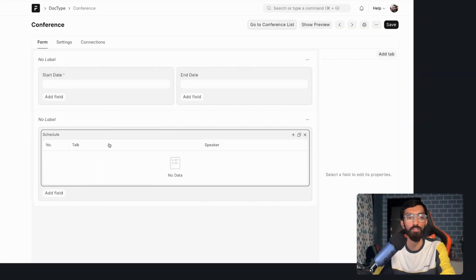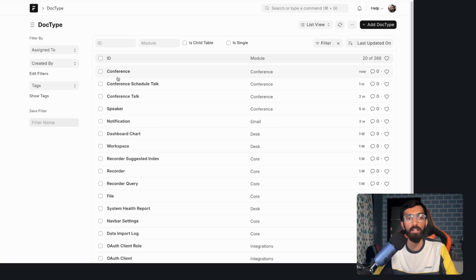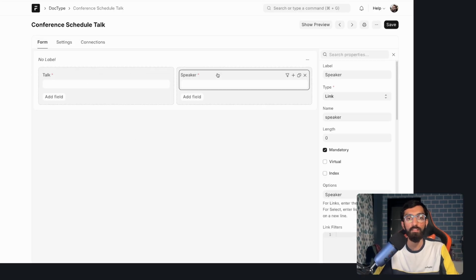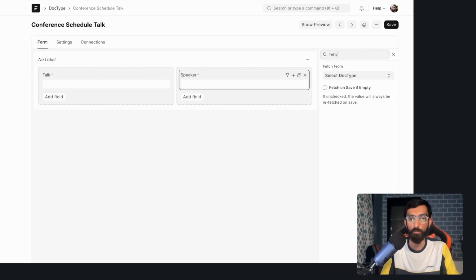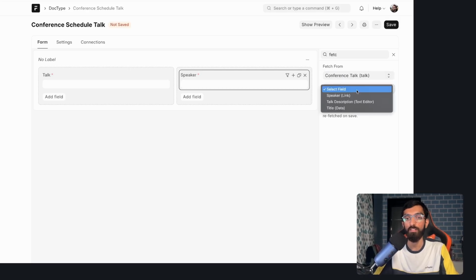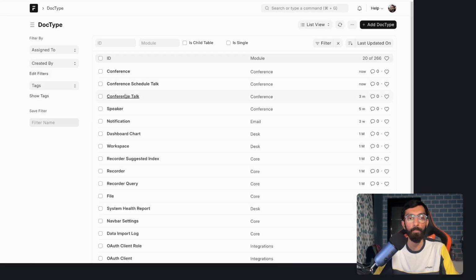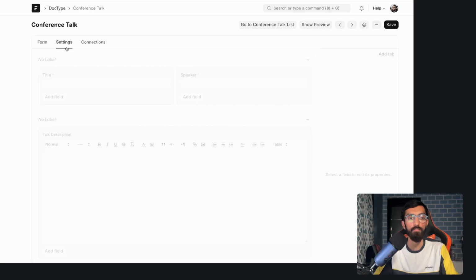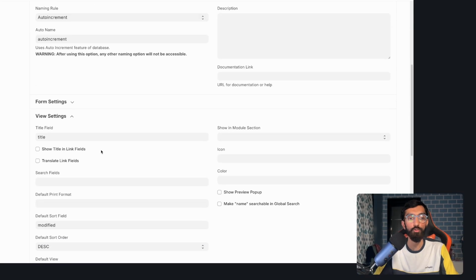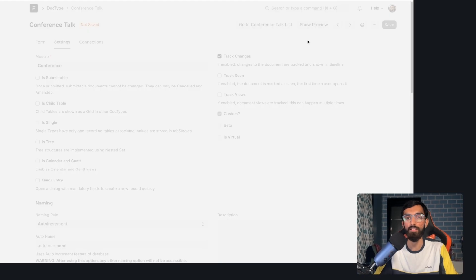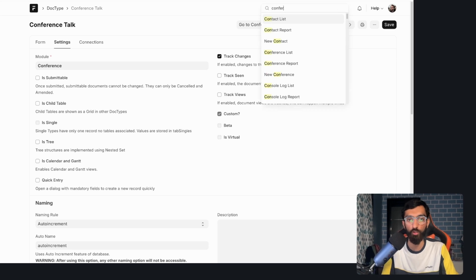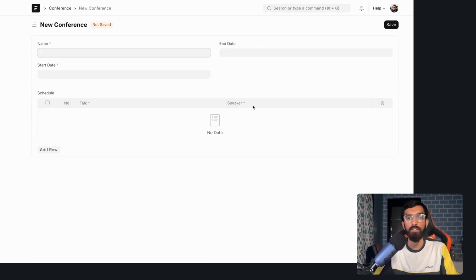We are not going into code right now. So I'll go back in here. I will say the speaker should be automatically fetched from the conference talk speaker. Nice. And the other thing we wanted to fix was we wanted to show the title in the table itself. So now if we go to the conference, let's go to the conference,